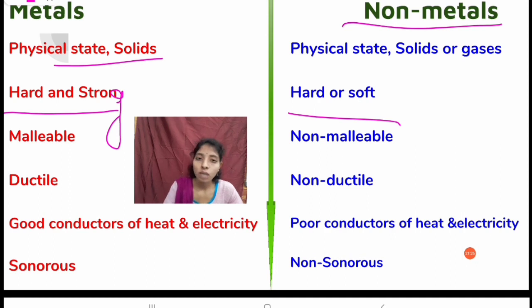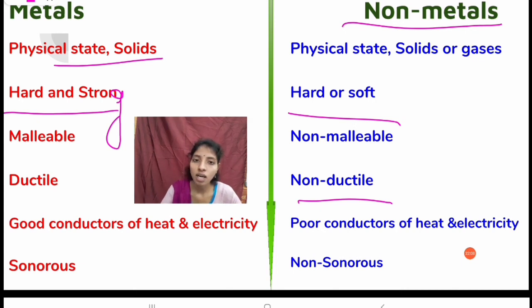Malleable means we can draw them into very thin sheets. But non-metals cannot be drawn into thin sheets. Ductile: metals have ductility and non-metals have non-ductility. That means metals can be drawn into thin wires, but non-metals cannot be drawn into thin wires. And metals are good conductors of heat and electricity. Non-metals are poor conductors of heat and electricity.